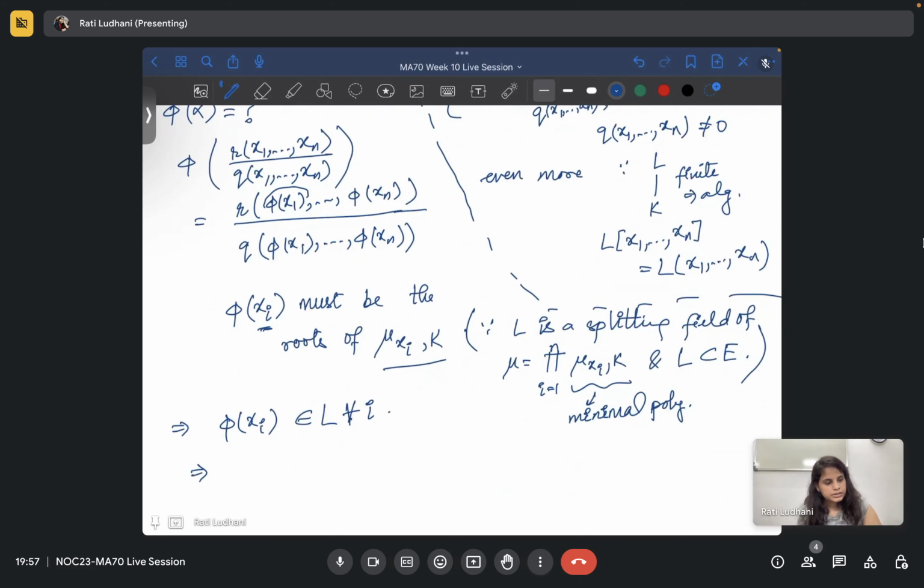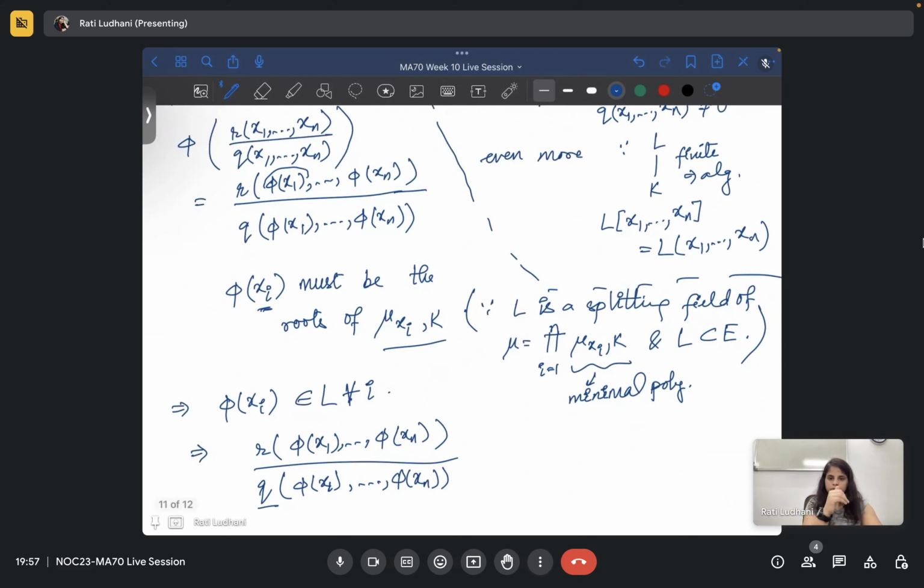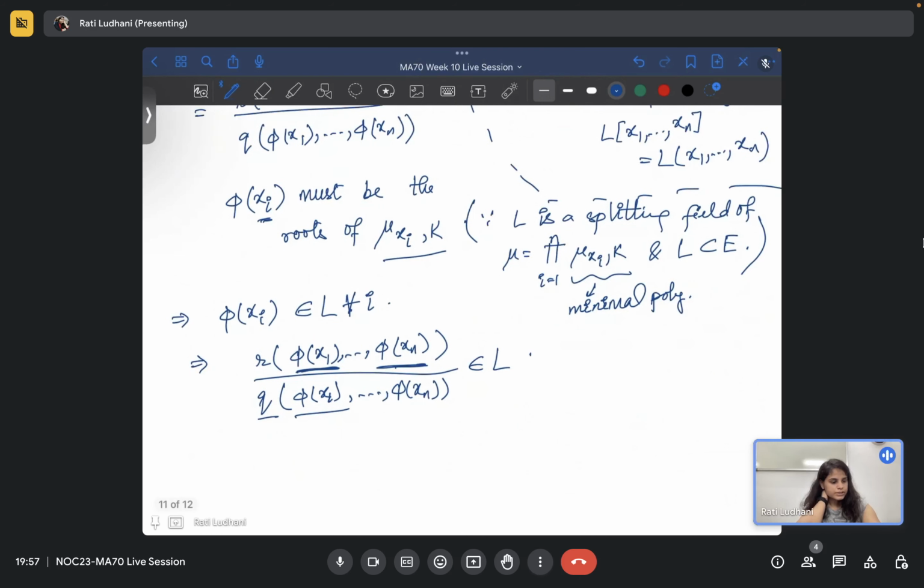This implies that phi of x1 up to phi of xn, with coefficients coming from k and these elements coming from L, this whole element will belong to L. And this is the same as phi of alpha, which is equal to beta, so this will belong to L, and we are done.